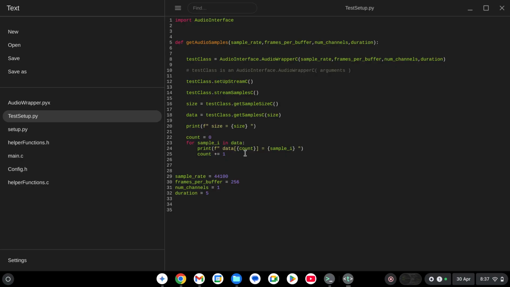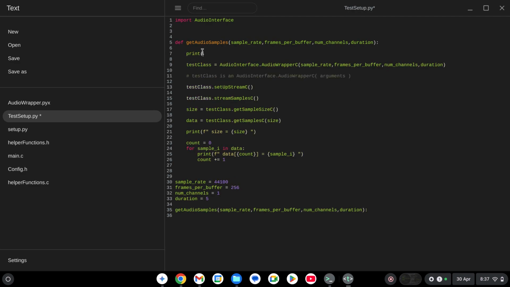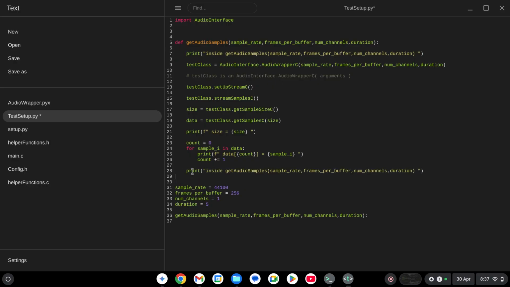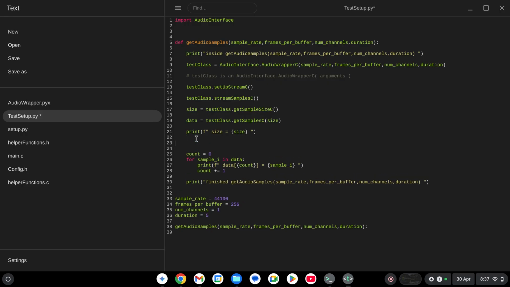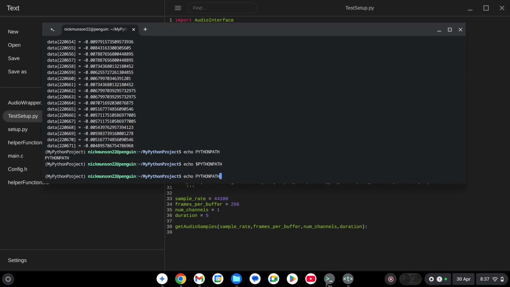So we're going to do this to test it. And we're going to do a print here: print inside get audio samples. And then at the bottom, we're going to print finished. And then I actually might comment this output out because that's a lot of output that we don't really need. So let's save this and then let's give it a run.